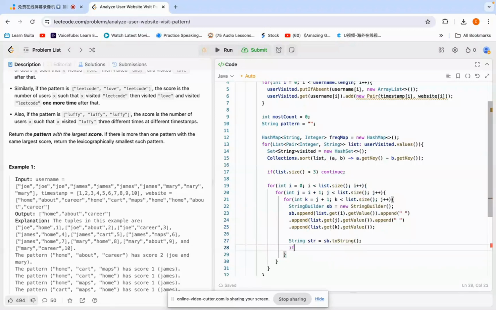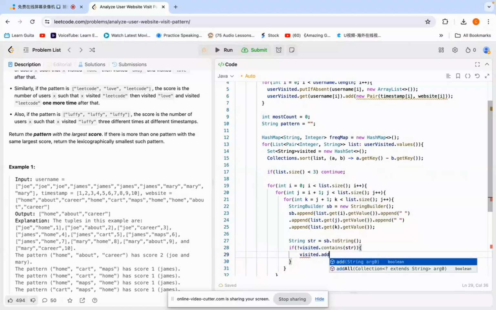Now we need to do one thing. We need to check the pattern. You can understand this one is the pattern. We need to check whether the pattern is a duplicate or not, because maybe we already stored the pattern. So we need to check here with a set, right? We call the widget. It contains str, or you can call this one pattern. And then if not widget, which means here we need to add str, right? Because we didn't store this particular pattern. We didn't store it, so that's why we need to do this here.